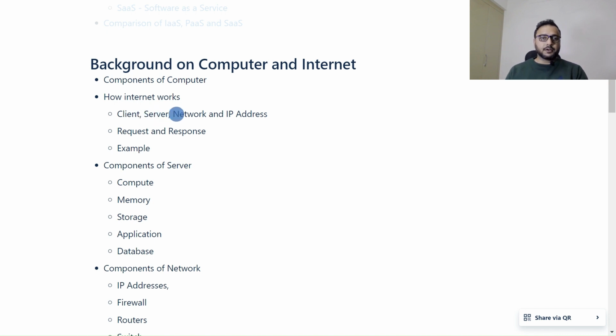Then the network: if we host an application on a server, to provide that application to everyone on the internet, we require a network. We need to create a DNS name for any web application, and we also need routers and switches so that we can deliver the internet service to multiple places. Some other components are also required for creating the network.